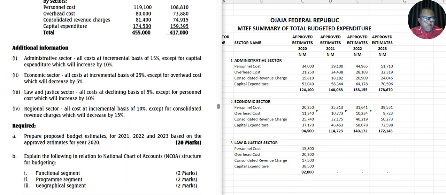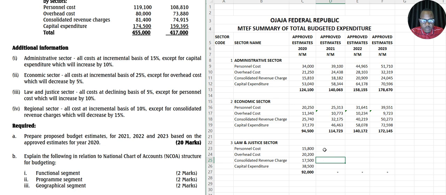Law and justice sector, all costs at declining basis of 5%, except for personnel costs, which will increase by 10%. So we're going to decrease other ones by 5%, except for personnel that will increase by 10%. Where's personnel? Increase by 10%. All right, so this equals, bring this one here, multiply by 1.1. So this will give you this.